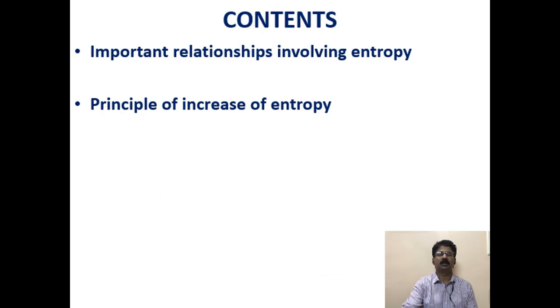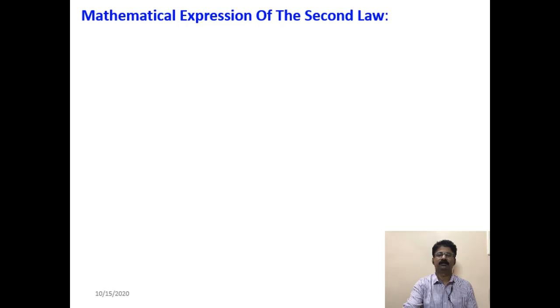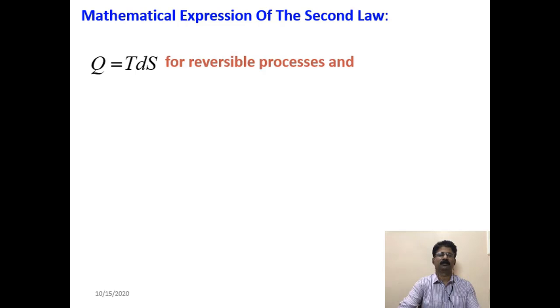The contents for this topic are some important relationships involving entropy, then the principle of increase of entropy. So, the mathematical expression of the second law: δQ = TdS for a reversible process, because δQ/T is equal to dS, that is what is studied.